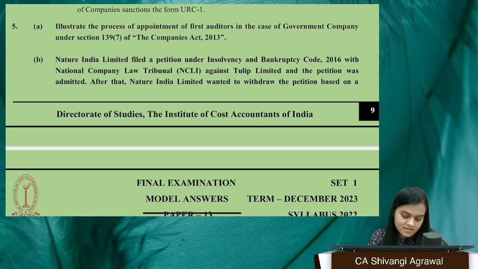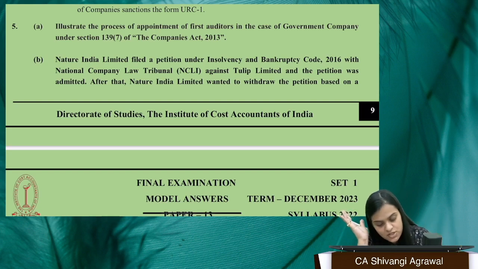Appointment of first auditors in case of a government company. So very simple. You just have to write the entire procedure of how a government company appoints its first auditor. It is appointed by the CAG, right? So the CAG will appoint the same, within 60 days of the government company being formed.